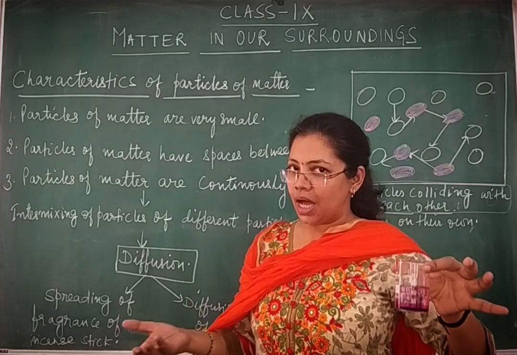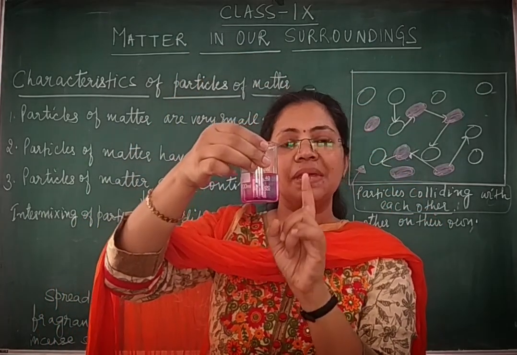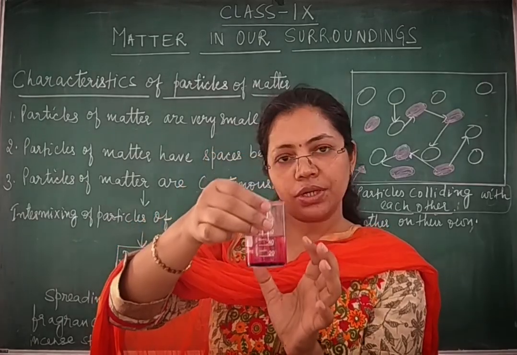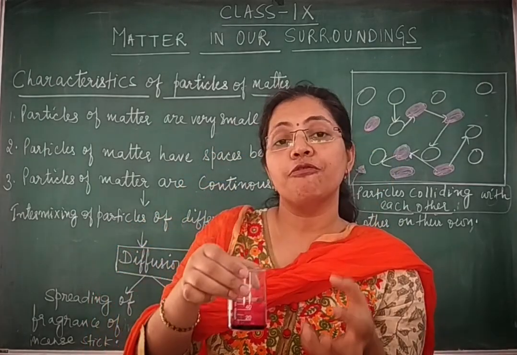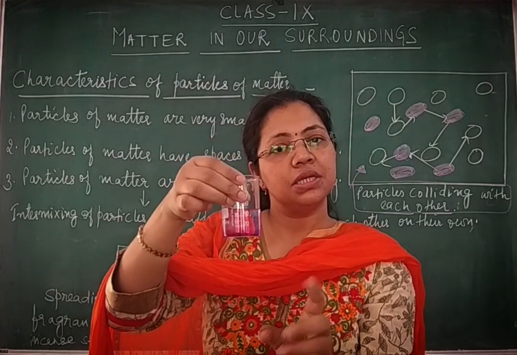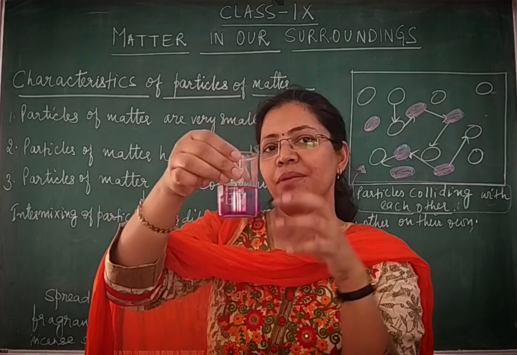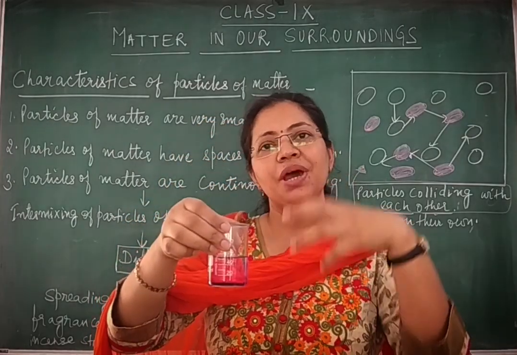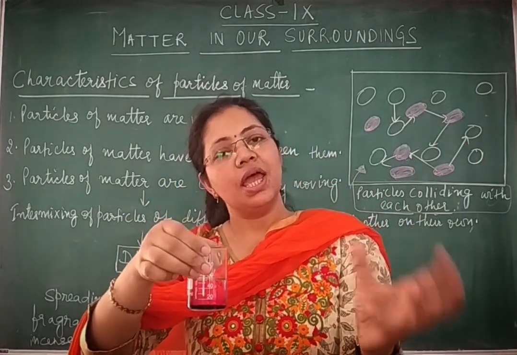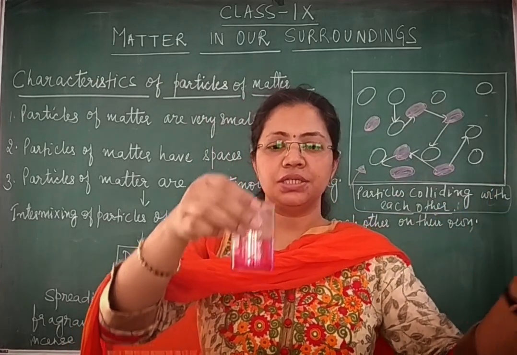Let me explain how. I have taken water in this beaker. The beaker has water, and water is an example of matter. It means water is made up of particles, water particles, say. Then I added potassium permanganate crystals. Now potassium permanganate is also a kind of matter and it is made up of potassium permanganate particles.